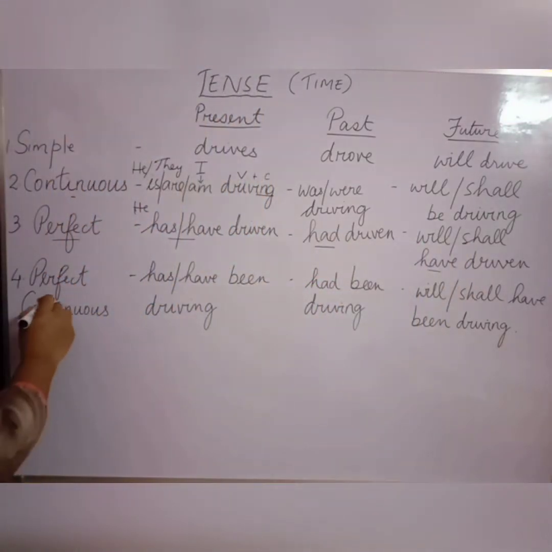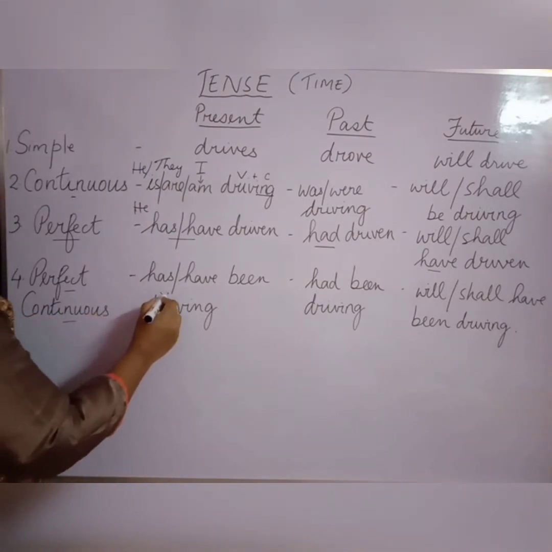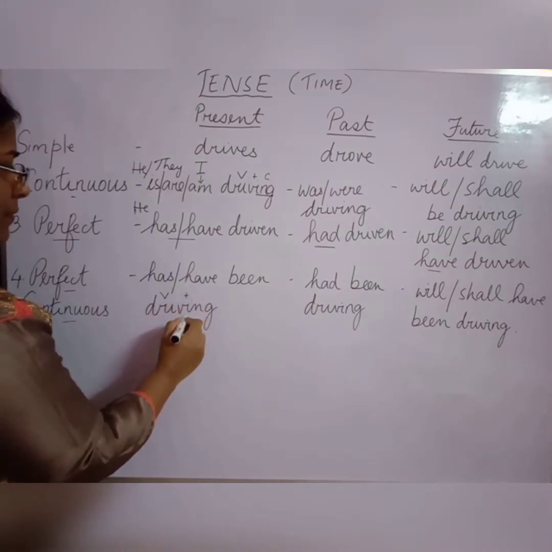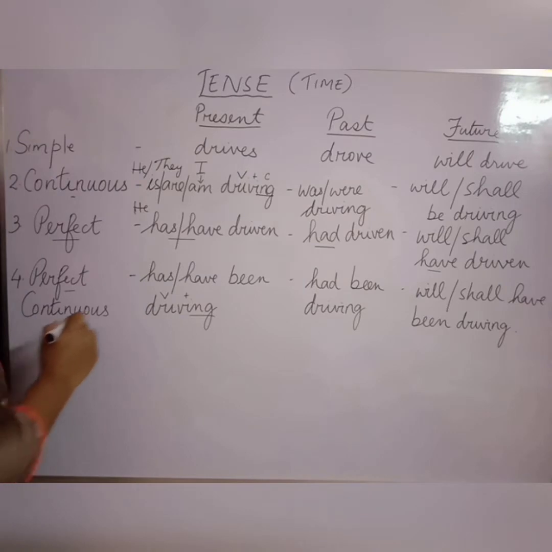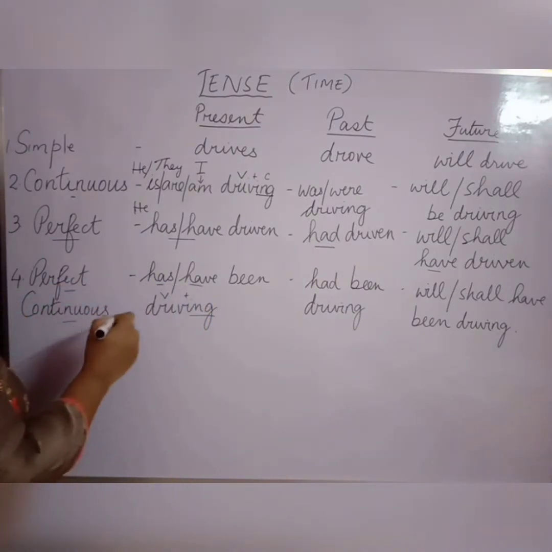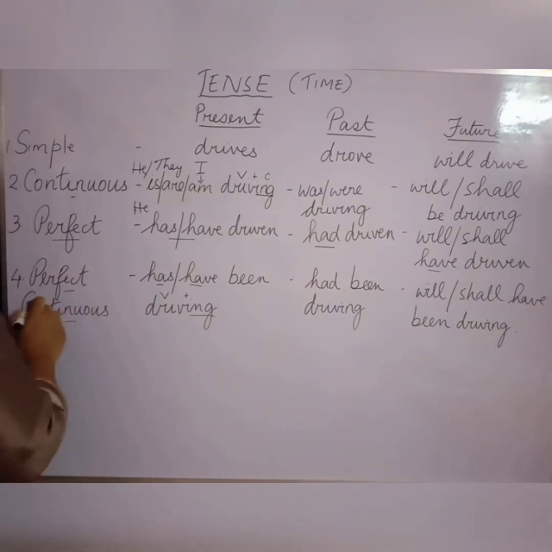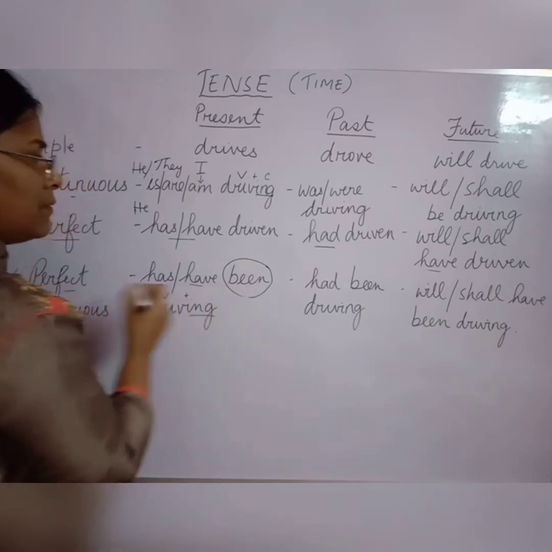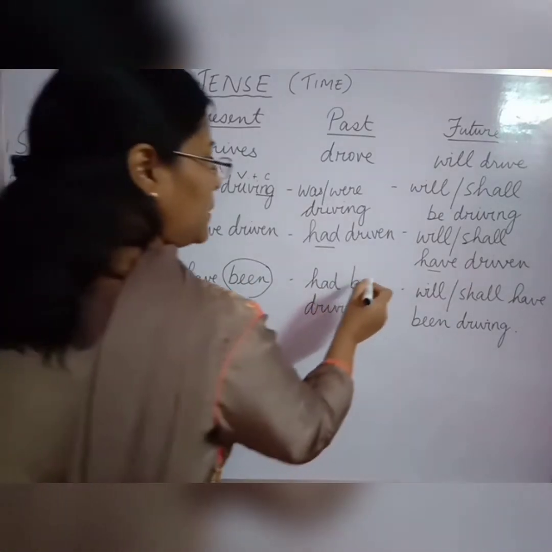Okay. Now take the example of perfect continuous tense. Continuous means you are using plus ing. And for perfect you are using has or have. But for perfect continuous tense, this is very important: you have to use been.